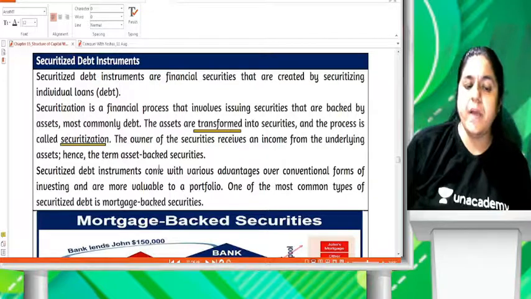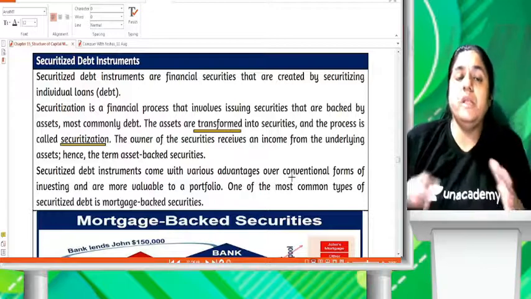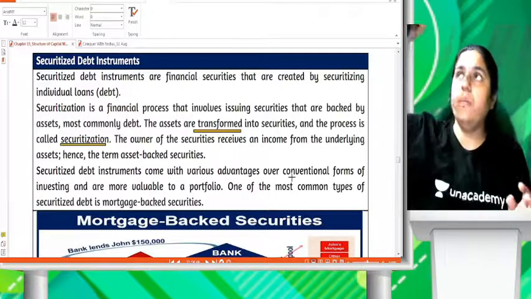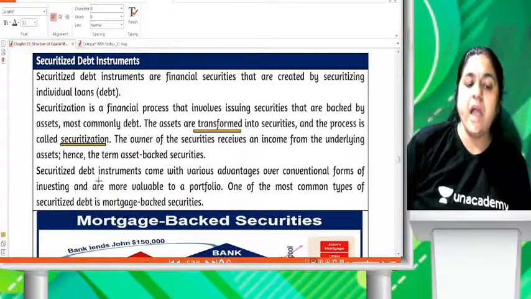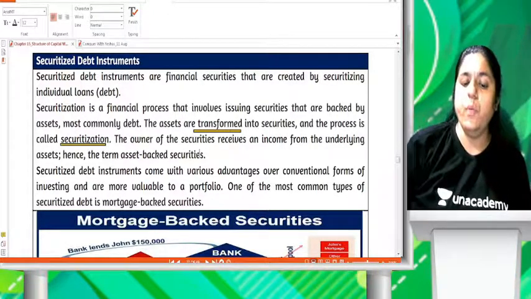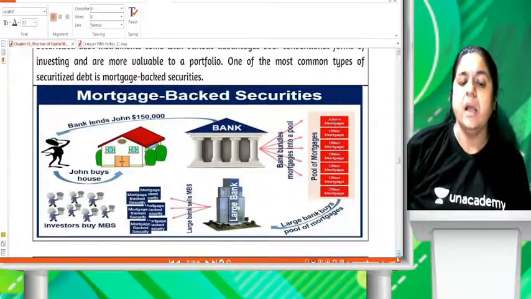You can say asset backed securities. Securitized debt instruments come with various advantages. They are very different from the conventional form, meaning the old traditional form of investing, and more valuable to the portfolio. One of the most common examples of securitization is mortgage backed security.